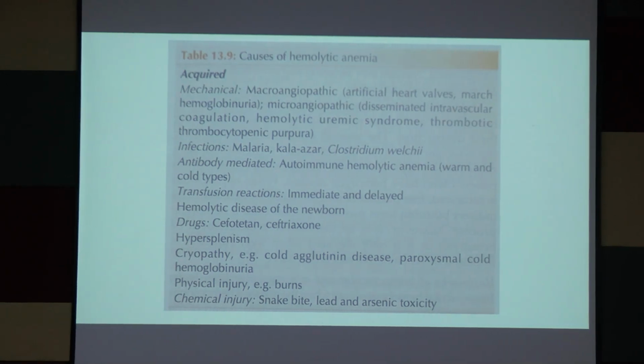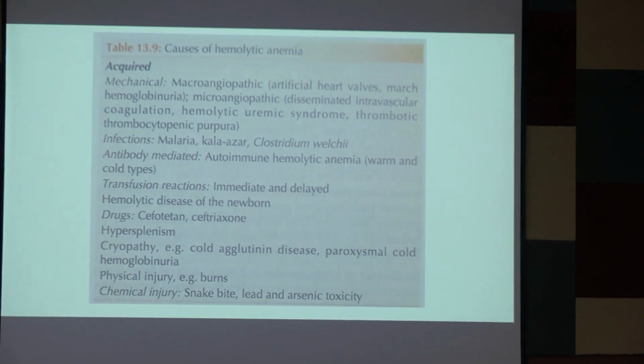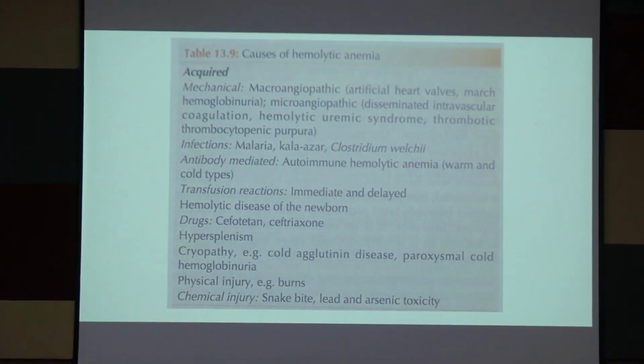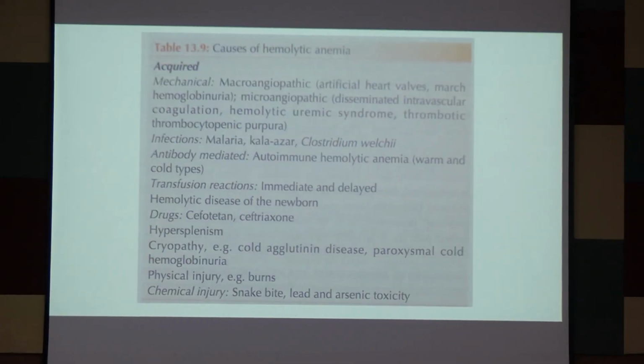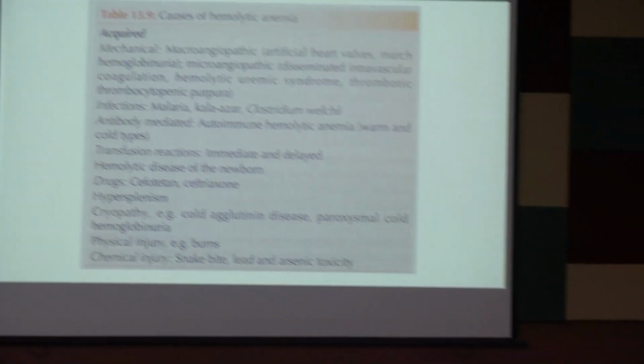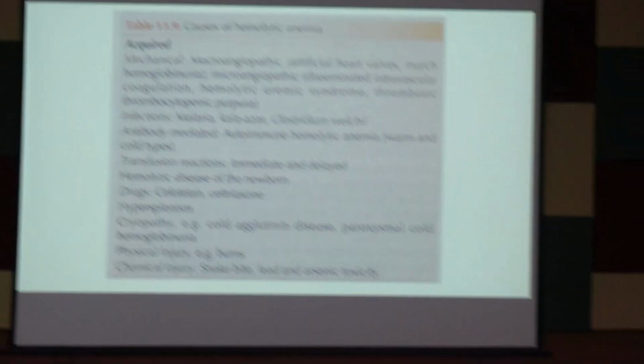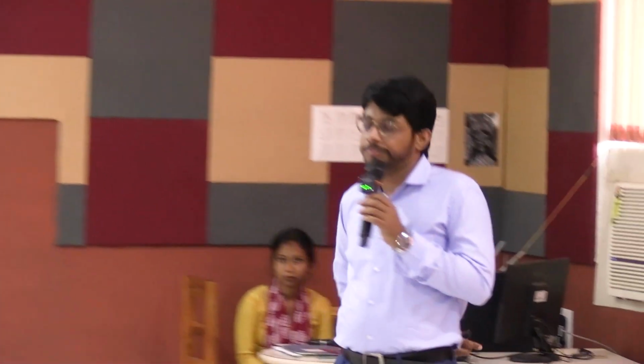And march hemoglobinuria. During prolonged marching, there is physical strain to the lower limbs, causing damage to the RBCs of the lower limbs. From that marching, the name is march hemoglobinuria. Free hemoglobin molecules will be released in urine.